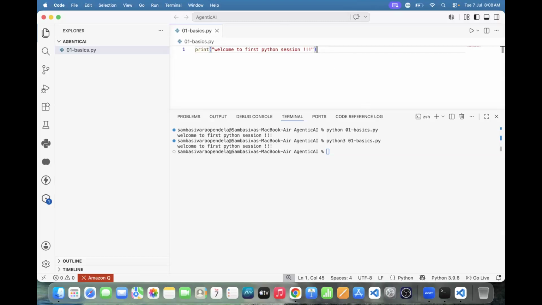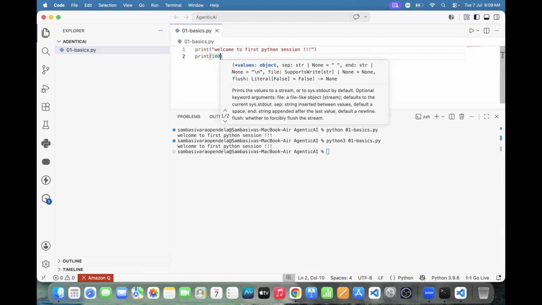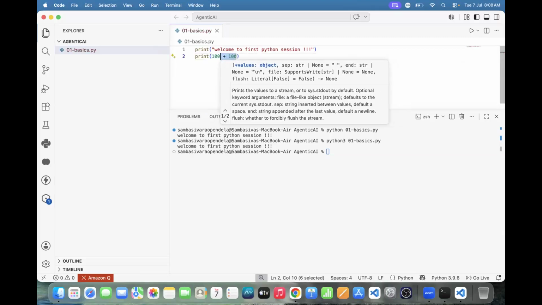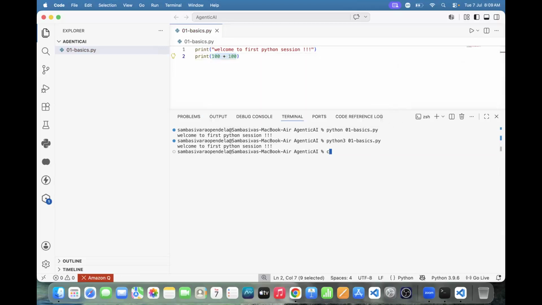Try to say this one: print. Then we can perform some expressions also. Say print 100 plus 100. It will display the output here. How to execute the code? Python, 01 basics. Automatically it is able to put it here.